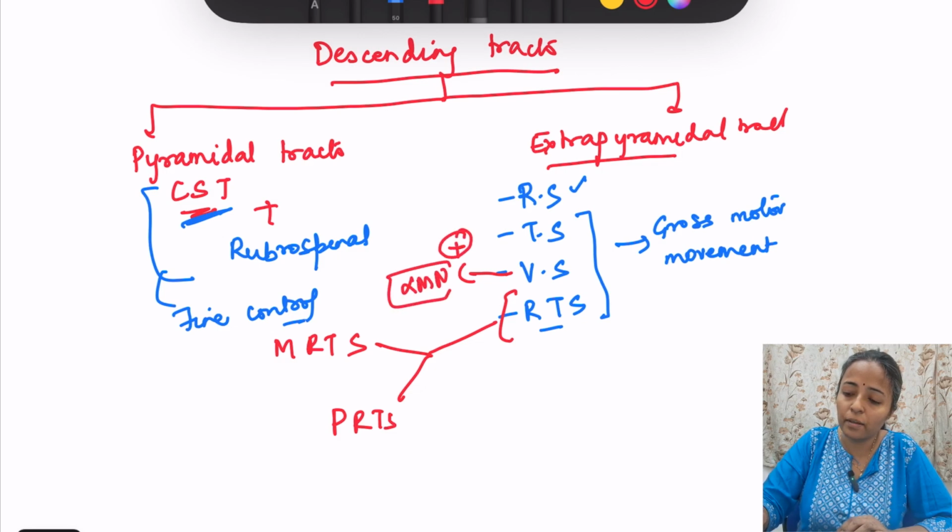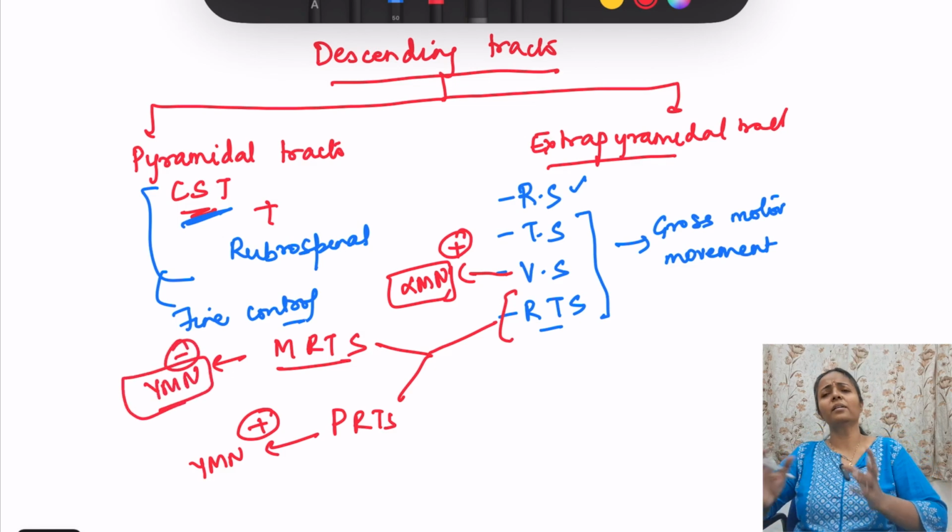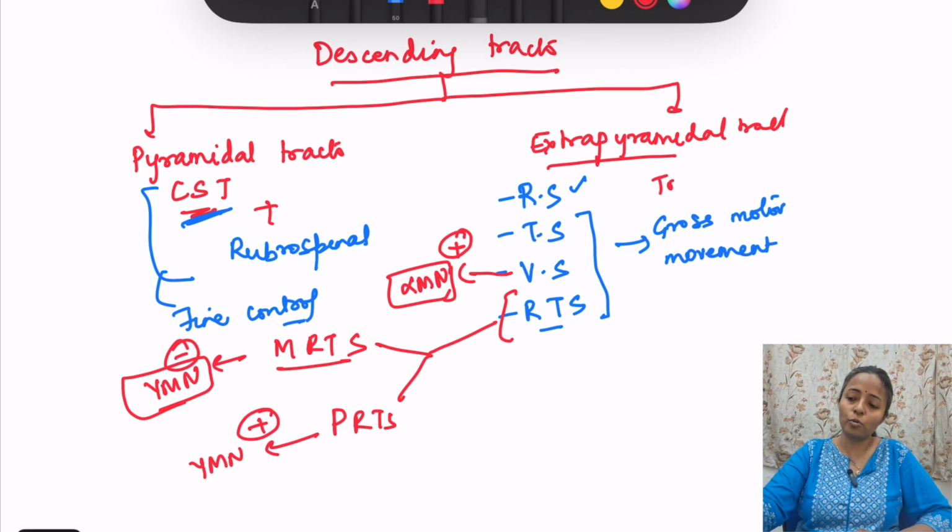Reticulospinal tract, the pontine reticulospinal tract is excitatory to gamma motor neuron, and the medullary reticulospinal tract is inhibitory to gamma motor neuron. By exciting and inhibiting these neurons, it can change the tone and posture also. So it controls the tone and posture and gross motor movements.